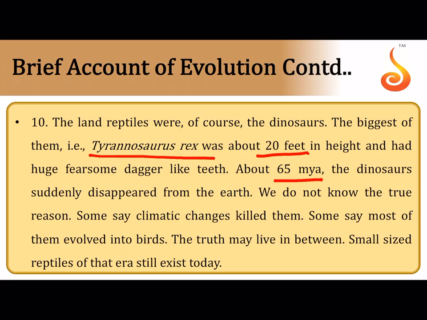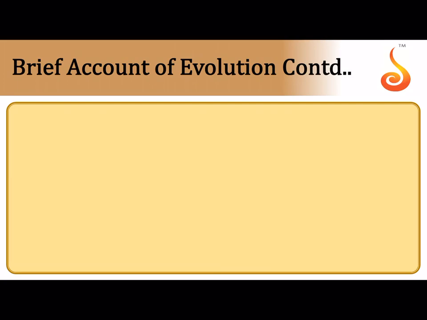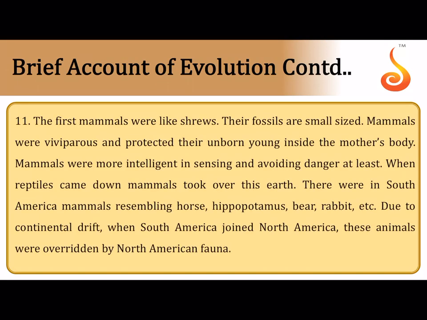Some say it was climatic changes, some say there was a meteorite collision, but some say most of them, the fitter ones, evolved into the birds, the unfit ones got eliminated from the planet. Correct? The first mammals were very, very tiny mammals. They were called shrews. They were very small sized, and mammals, as you all know, are viviparous.